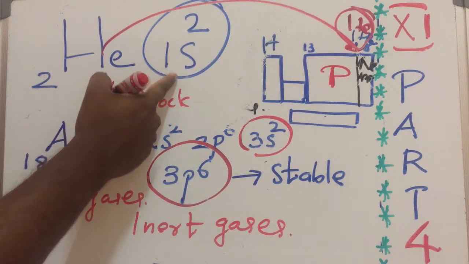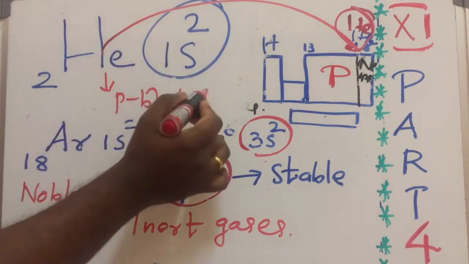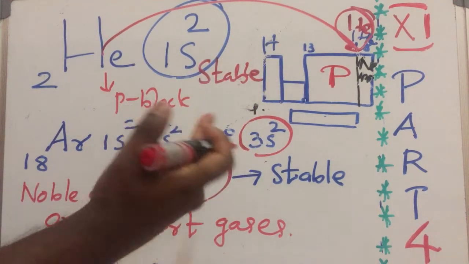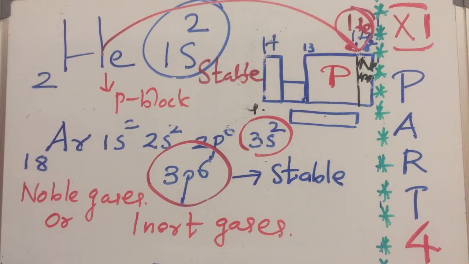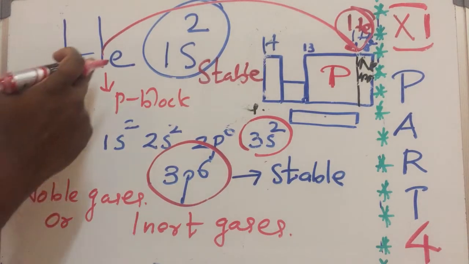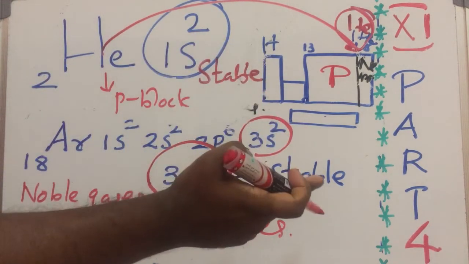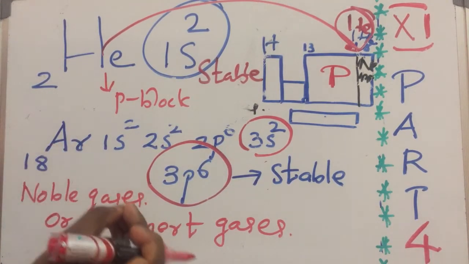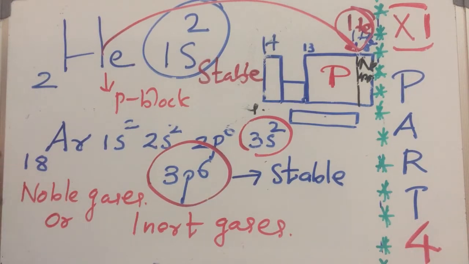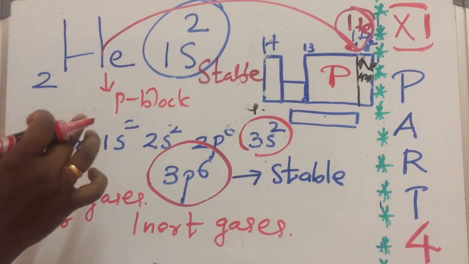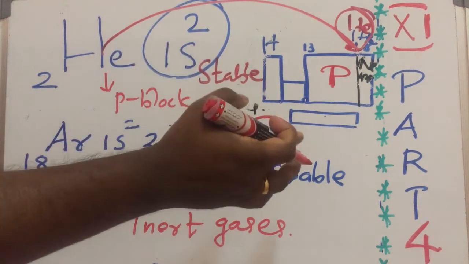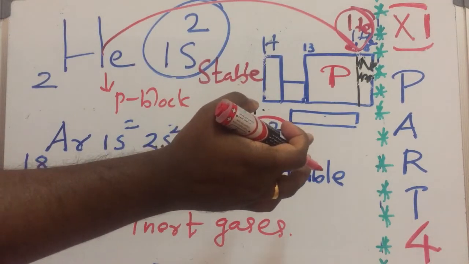Because of the completely filled configuration, 1s2, it is stable, so it will not react with any other element and will not form any molecule or compound. Due to the similarity in properties, helium is placed along with the noble gases. So it is an exceptional case, clear? Although the last electron entered the s orbital, due to the extra stability of the completely filled configuration and inertness, helium belongs to the noble gas group along with the p-block.